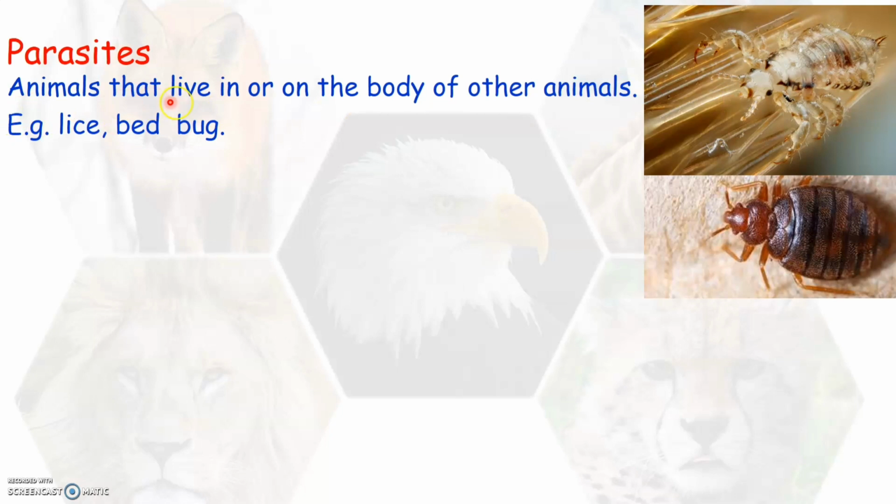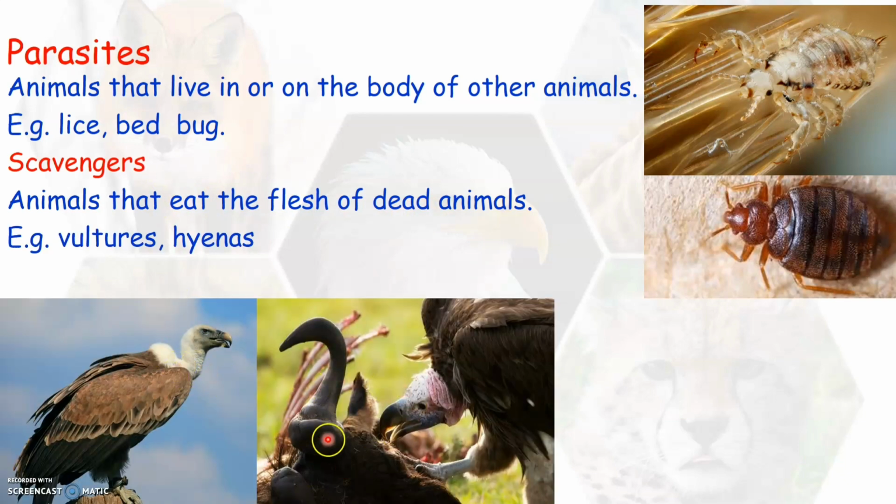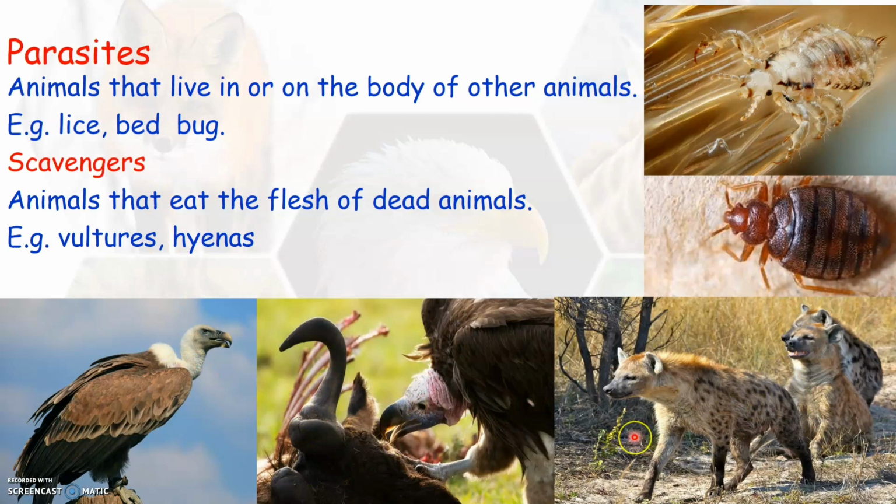So such animals that live in or on the body of other animals are called parasites. There are some other animals that can feed on dead bodies. Do you know which are these animals? Yes, so these animals that feed on the flesh of dead animals are called scavengers. As you see here, vultures and hyenas are some examples of scavengers, which means these animals eat the flesh of dead animals. We will now learn about adaptations of some other animals.